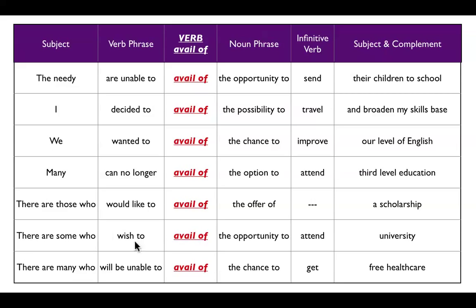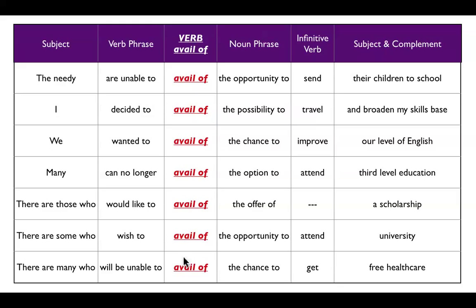There are some who wish to avail of the opportunity to attend university. And there are many who will be unable to. That means can't in the future. Can't in the future, will be unable to. And it's quite formal. Nice phrase to use. Will be unable to avail of the chance to get free health care. Health care is when you have access to doctors, medicine and hospital.